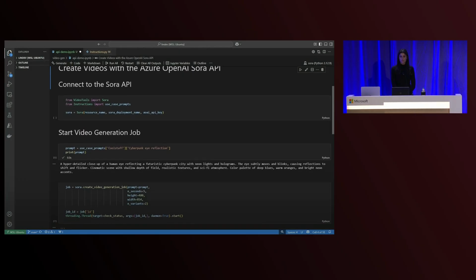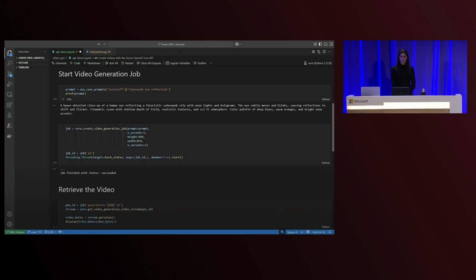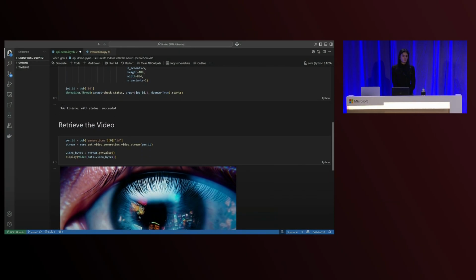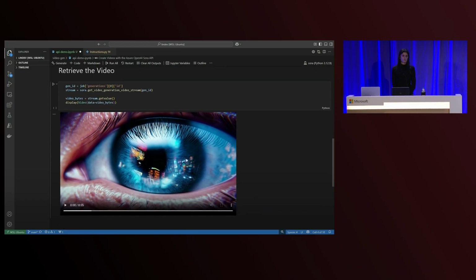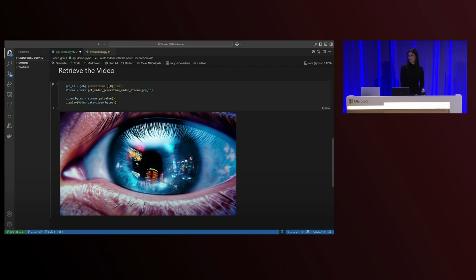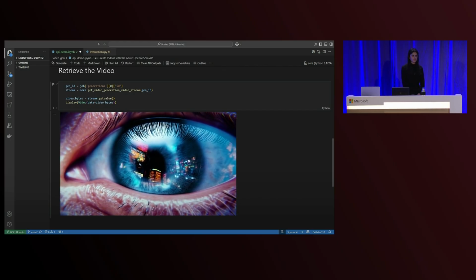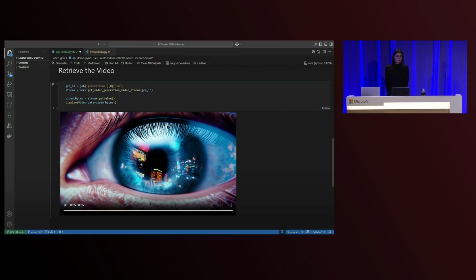Imagine you're a creative lead at a marketing firm tasked with crafting diverse ad campaigns for your clients. You're tech savvy, so you want to quickly script out a couple of ideas. This is where the API comes in. Here's how simple it is. You provide a text prompt, specify your video's desired length, resolution, and variations, and Sora takes care of the rest.